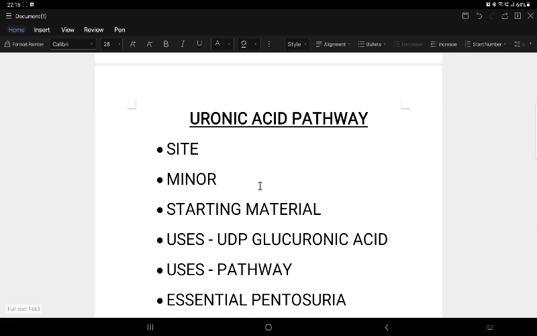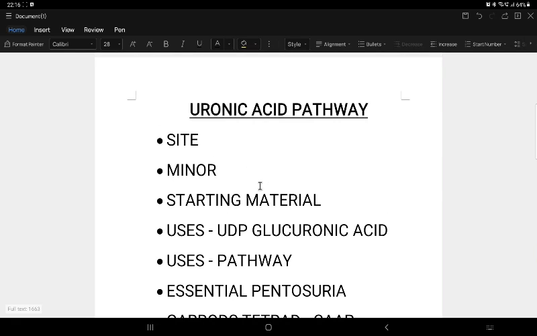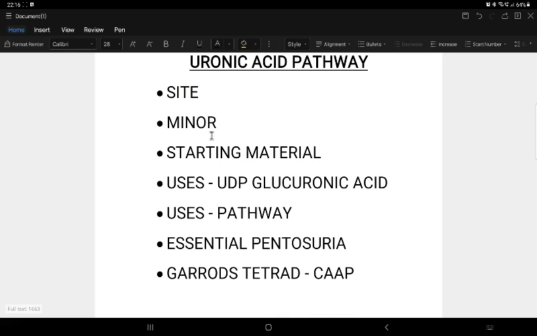Okay, next, coming to the uronic acid pathway. How is it similar? It is also a minor pathway for glucose, and it also occurs in the cytoplasm. The main organ is the liver, and the starting material is the same, glucose 6 phosphate. No ATP is produced here also. It is the same, but the intermediate products are different.